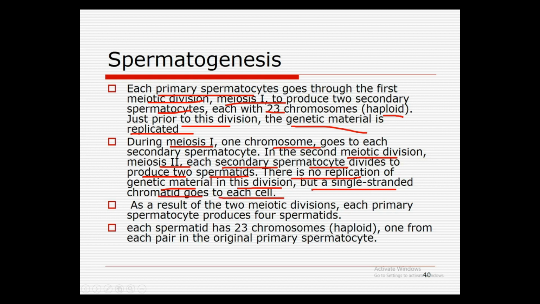to each cell. As a result of the two meiotic divisions, each primary spermatocyte produces four spermatids. Each spermatid has 23 chromosomes, haploid in number, one from each pair in the original primary spermatocyte.